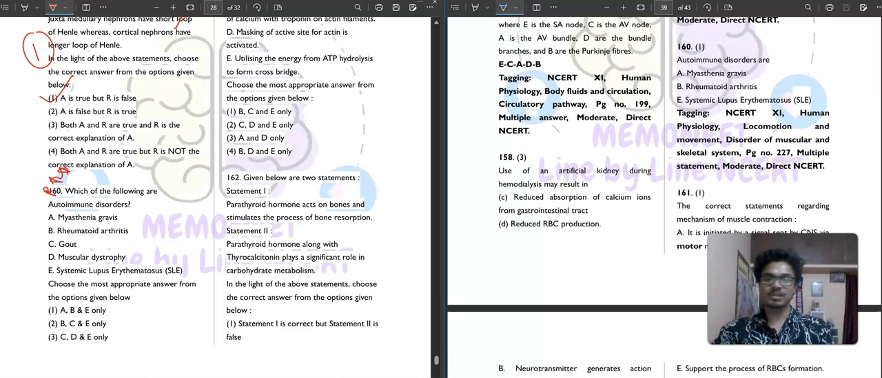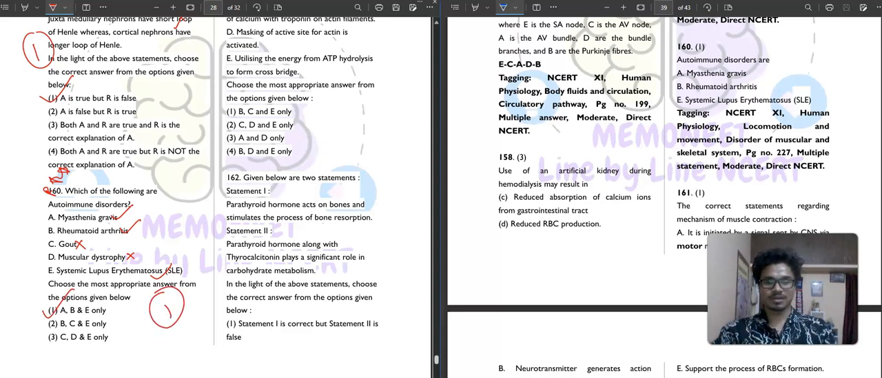So here autoimmune disorders are myasthenia gravis, autoimmune disorder; rheumatoid arthritis, autoimmune disorder; gout is autoimmune disorder? No, gout is not an autoimmune disorder. Muscular dystrophy is not an autoimmune disorder. Systemic lupus erythematosus is definitely an autoimmune disorder. So this is not in your NCERT, but you can count this through eliminating the options. So first option is your correct answer.